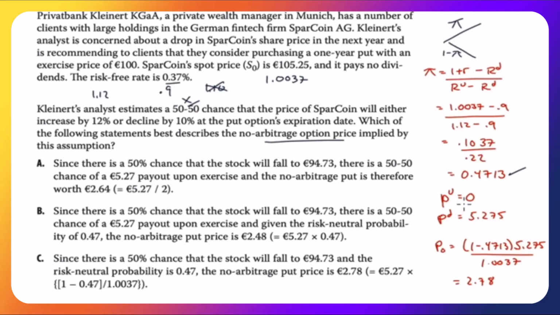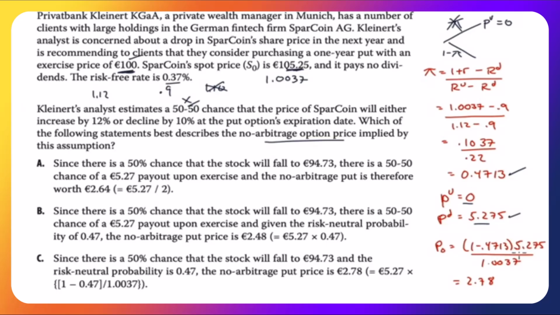We're going to need a value for the put on an up move and a value for the put on the down move. If it goes up 12%, take 105.25 multiplied by 1.12. It's going to be higher than the exercise price, so we know that the put on the upside is going to have a value of 0. Take 105.25 multiplied by 0.9. It will be in the money. Subtract that amount from 100 and we get 5.275.